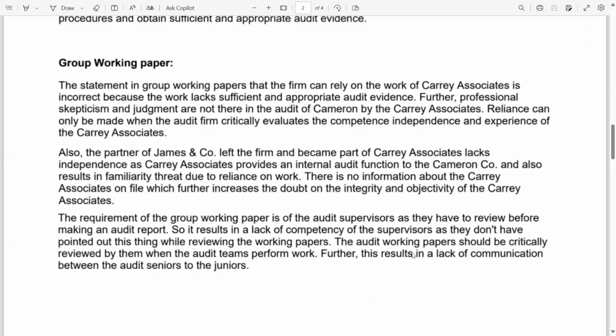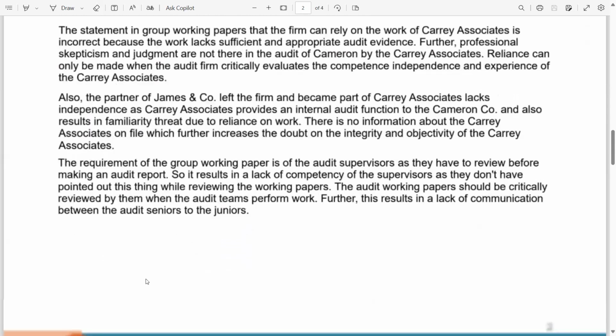The audit working papers should be critically reviewed and evaluated by them when the audit teams performed their work. Further, this results in a lack of communication. Look, ISQM 1 factor number 7. This results in a lack of communication between the audit seniors and the juniors.